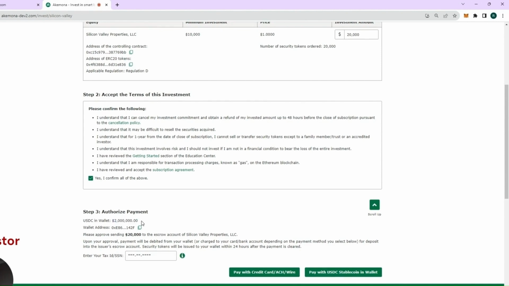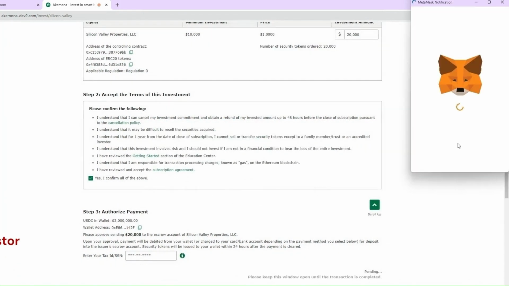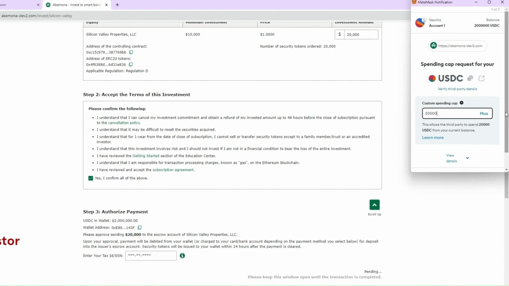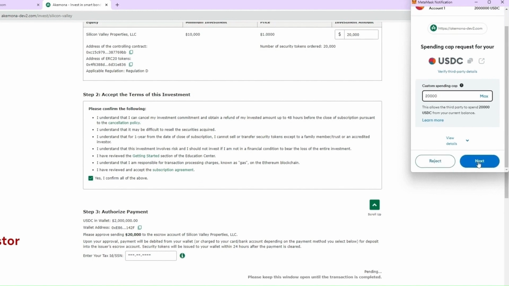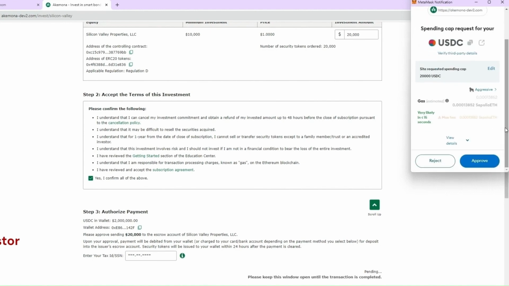Let's click here on Pay with USDC stablecoin and wallet. I've got enough USDC in my wallet. I click on this button and it brings up a screen: approve a spend of $20,000 from your wallet. Yes. Press continue, MetaMask comes up. The maximum is $20,000, so that is correct. Next, I will make it aggressive so that it processes faster. I'm going to approve a payment of $20,000 from my wallet.